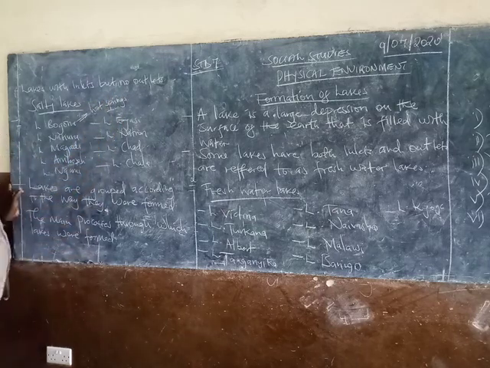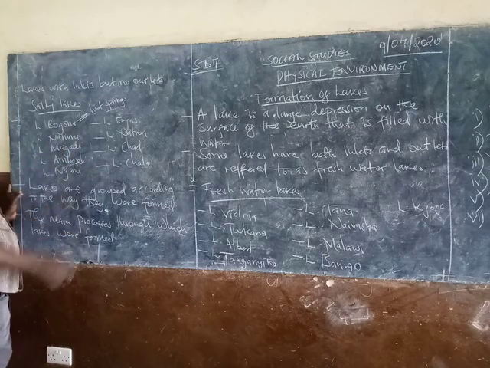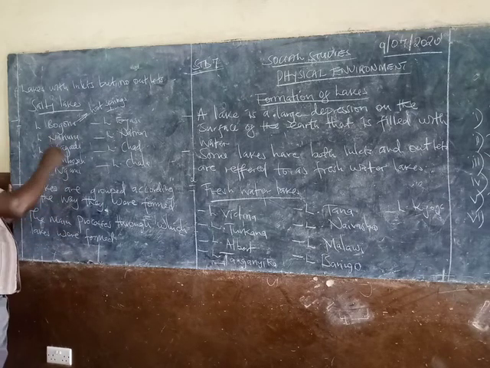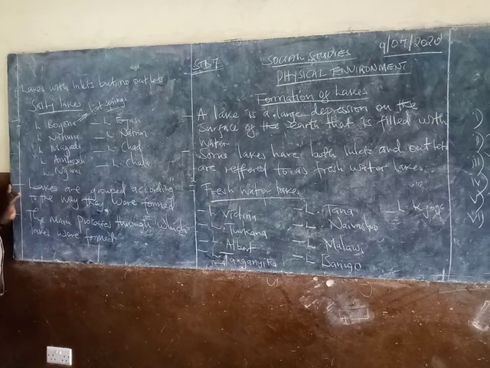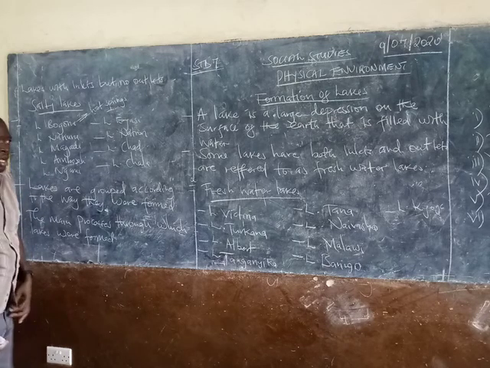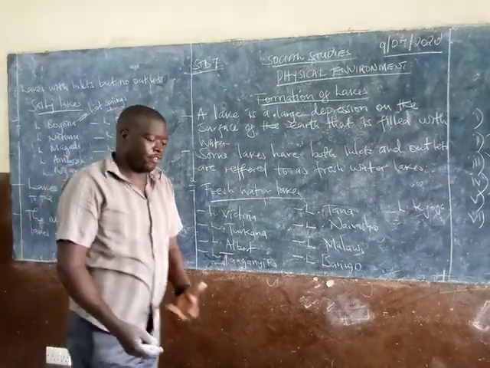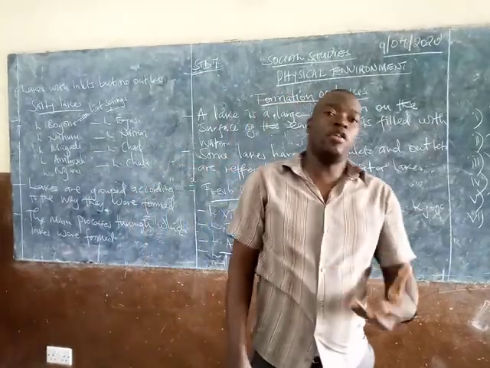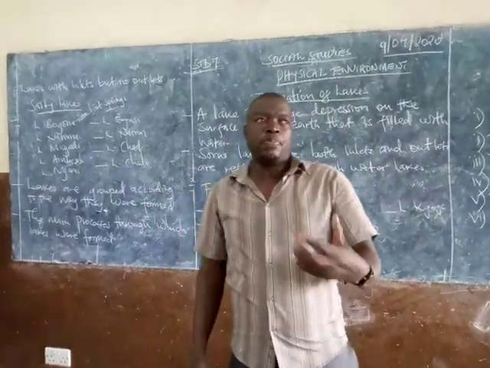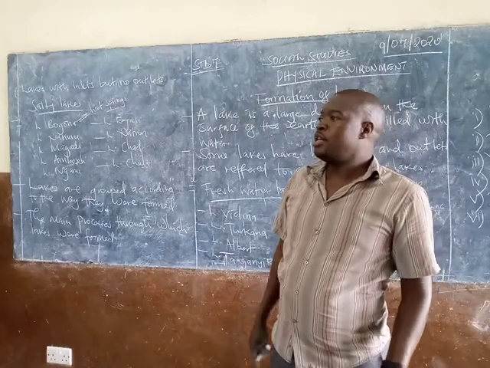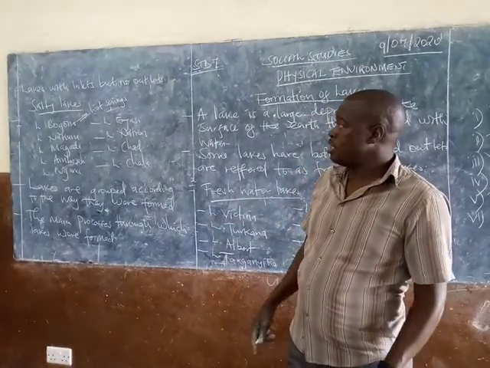This lake is a tourist destination. The water flows from underground, and it is hot. So it has hot springs. It is a major tourist site in Kenya.